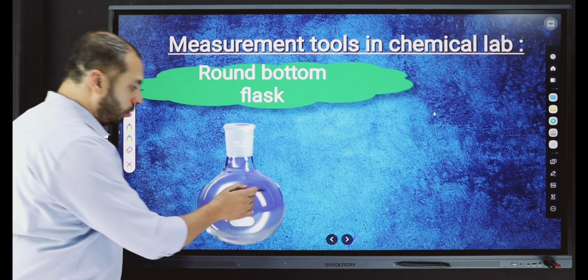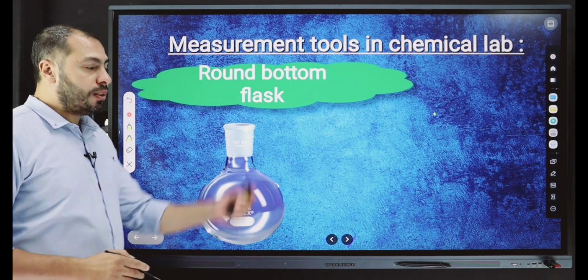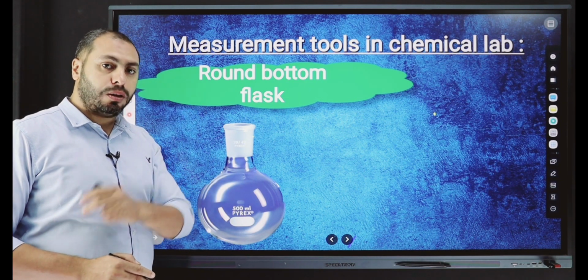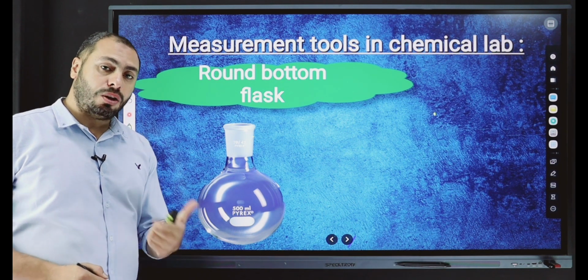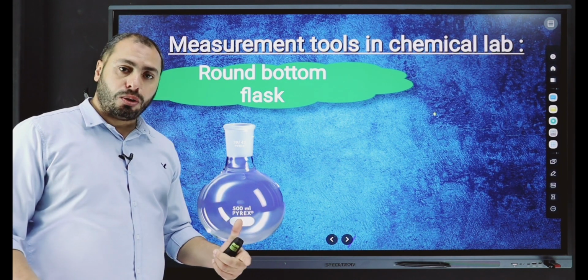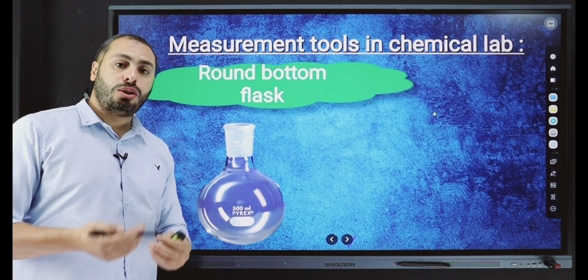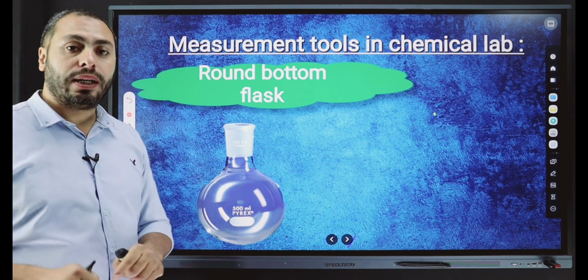Round bottom flask. A round bottom flask like this, we use it in two main processes. Number one is preparation of any solution. Number two is distillation of water, like the water that we get from the pharmacy.